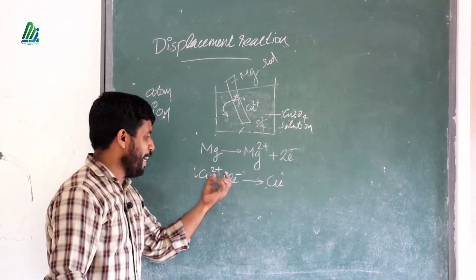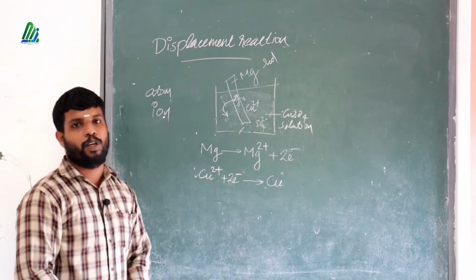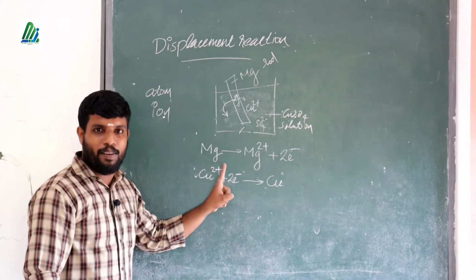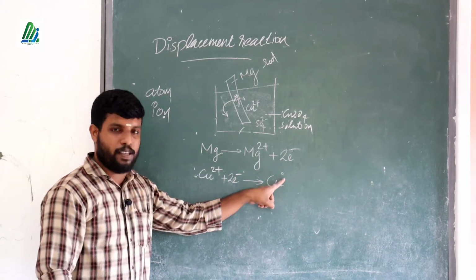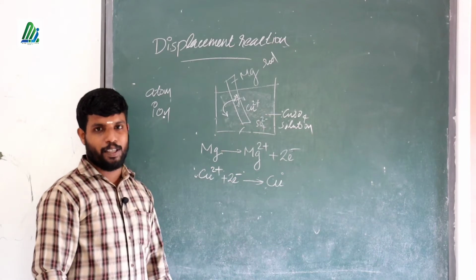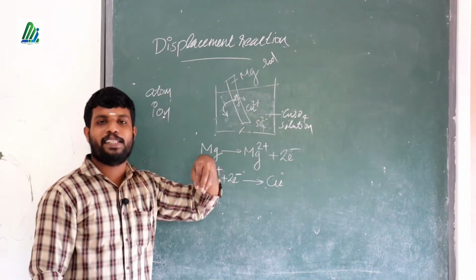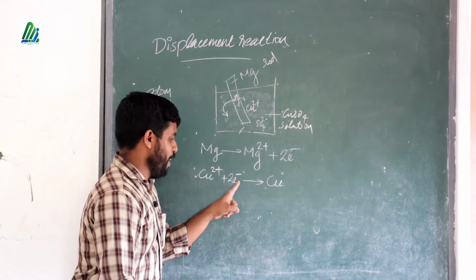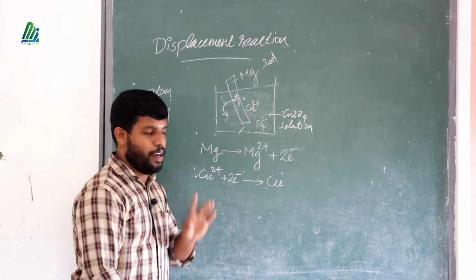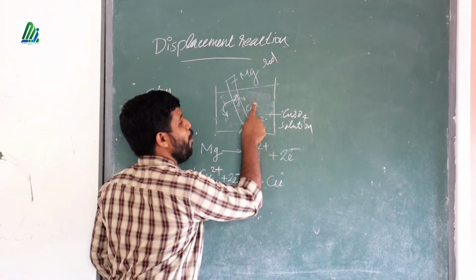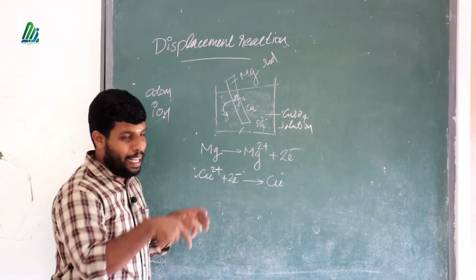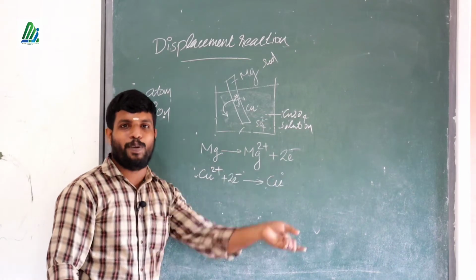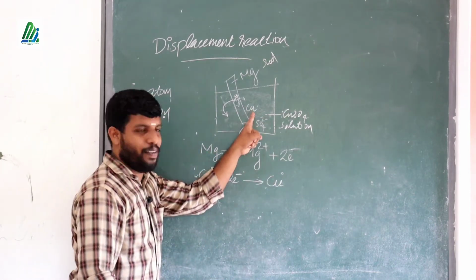That means the copper ion accepted 2 electrons and became Cu. A negative charge is gained if an atom accepts electrons, but here the positively charged ion accepted electrons, so its charge is lost and it becomes Cu0. So magnesium donated electrons and became a magnesium ion, and the ion is entering the solution. At the same time, Cu2+ ions accepted 2 electrons and became Cu atoms. A Cu atom is not able to exist in the solution, because in a solution it would have to be an ion.